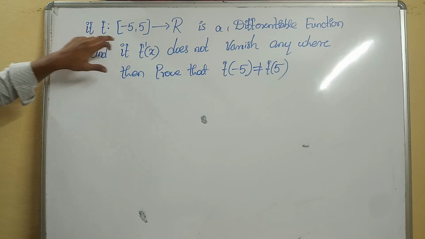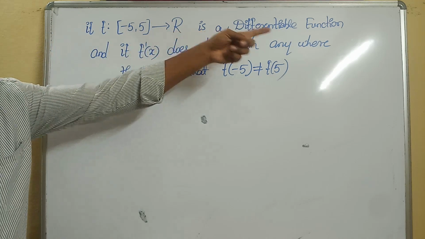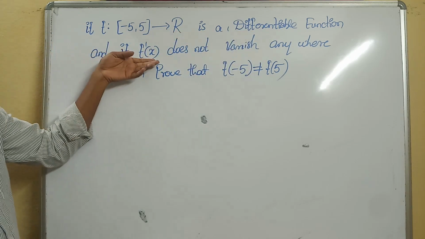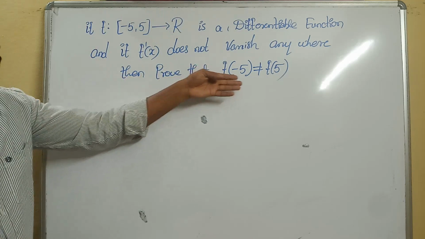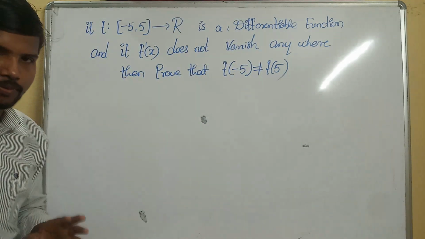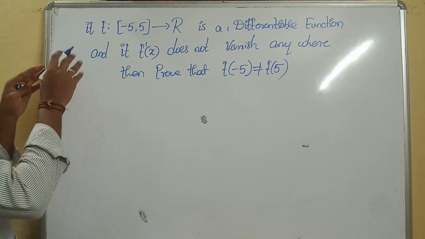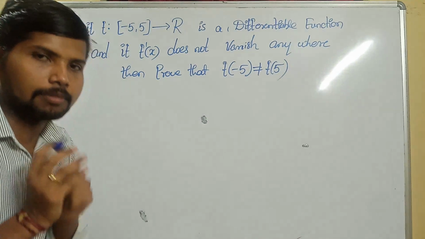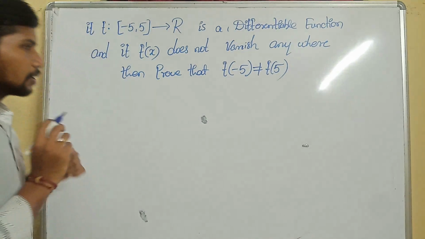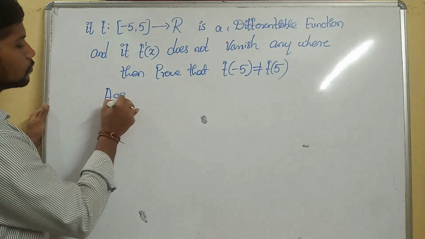If f from minus 5 to 5, a domain in the real number system, is a differentiable function and f dash of x does not vanish anywhere, then prove that f of minus 5 is not equal to f of 5. Now, how to solve this one? There is no direct criterion, so I'd like to solve this problem by using the contradiction method.